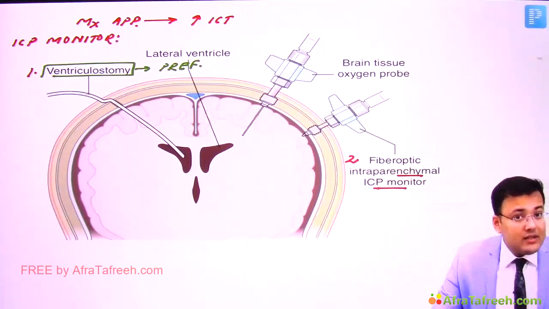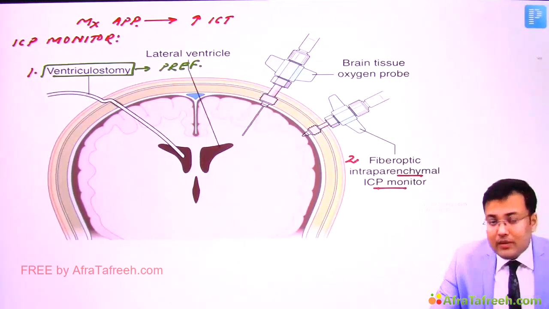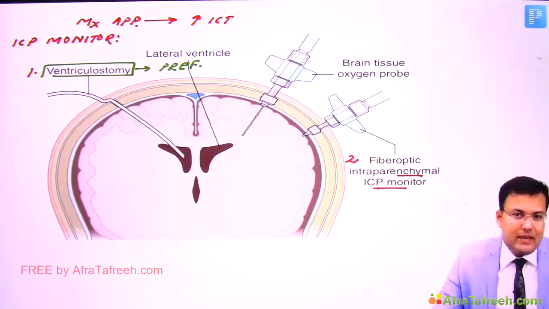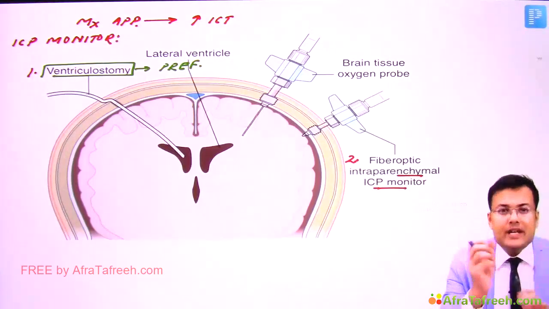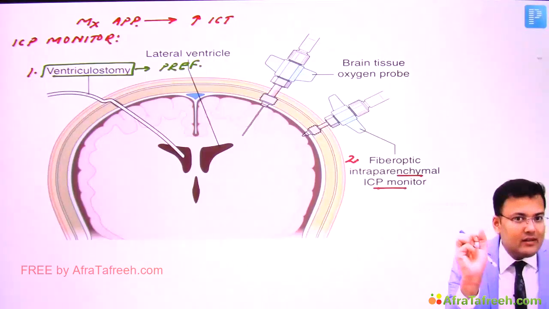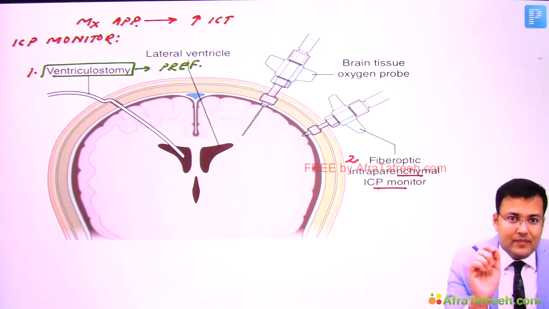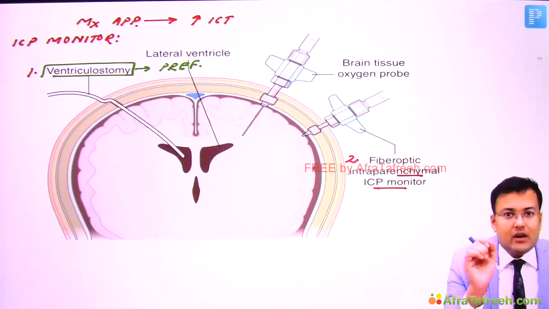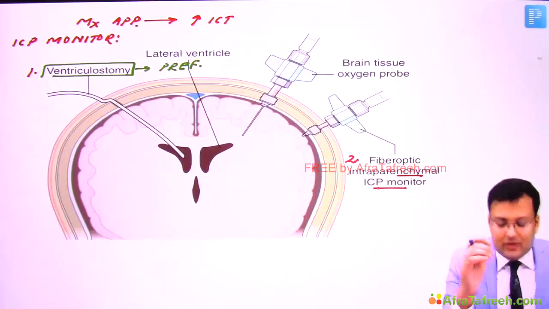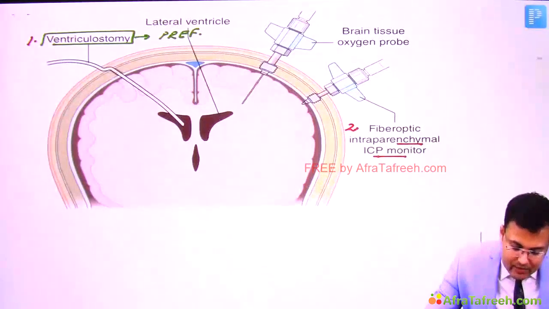But there are certain situations where ventriculostomy should not be done. Imagine a patient having diffuse edema with small ventricles. And second, certain patients who are having coagulopathy. In these cases ventriculostomy is avoided. So in these cases what do we insert? The ICP monitor.